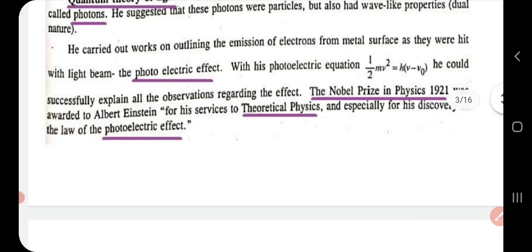And he also put forward a photoelectric equation given as half mv square is equal to h nu minus h nu 0. That is, nu is the frequency of incident radiation, nu 0 is the threshold frequency, and half mv square is the kinetic energy of the electrons emitted from the surface of the metal. So Einstein was successful in explaining the photoelectric effect. For that he was awarded the Nobel Prize in Physics in 1921, mainly for his discoveries in theoretical physics, especially for the discovery of the law of the photoelectric effect.